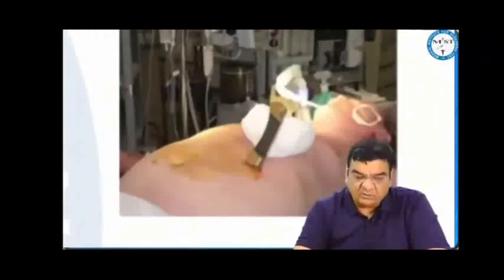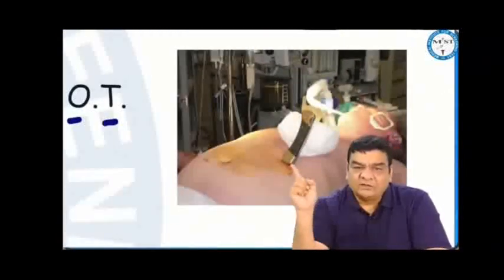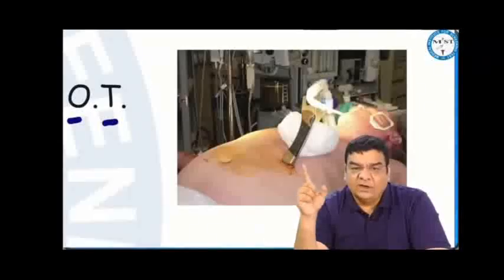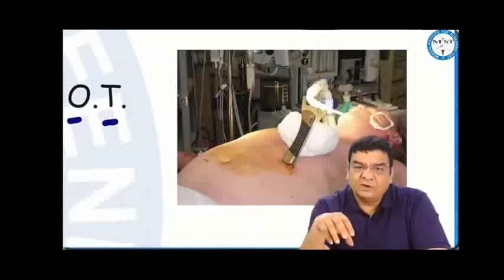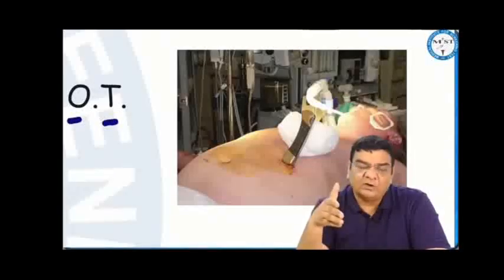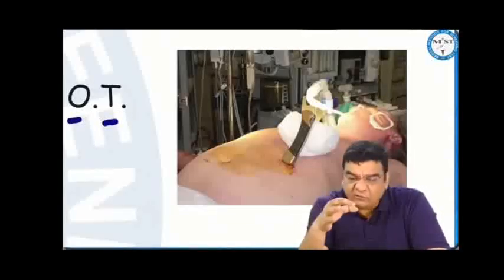In penetrating abdominal traumas, if the foreign body is inside, this has to be removed inside the operation theater only. If the foreign body is not inside, just a hole in the abdomen here, and if the patient is stable, see whether there is any breach in the peritoneum or not. No peritoneal breach, that means the foreign body has not gone into the peritoneal cavity. No need to do a laparotomy, just do a wound exploration.